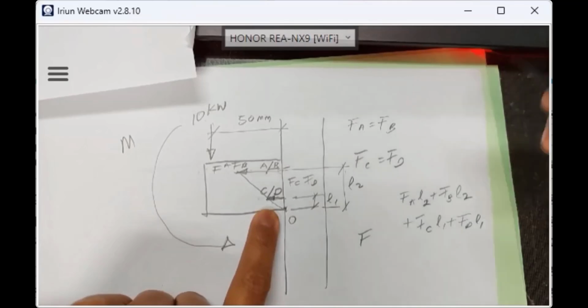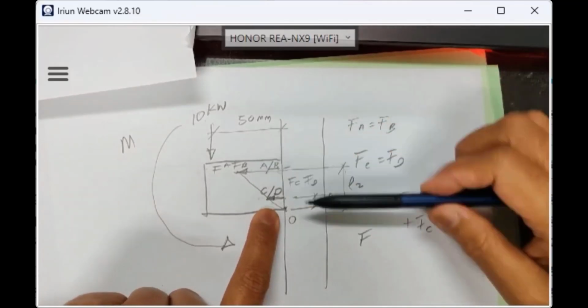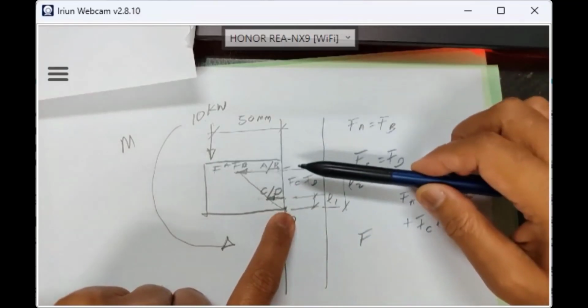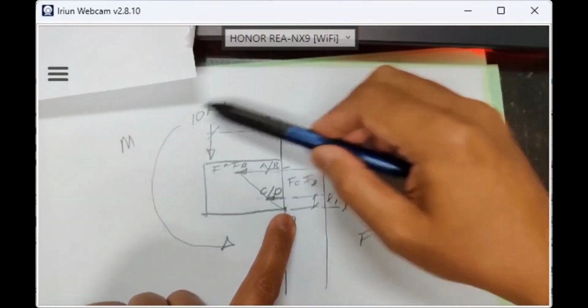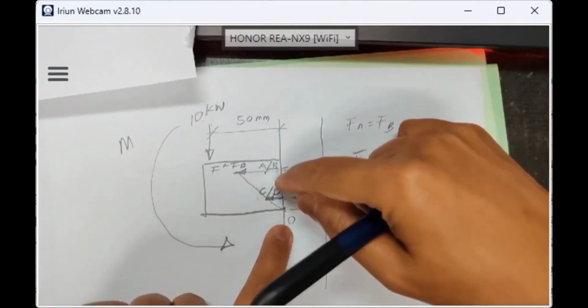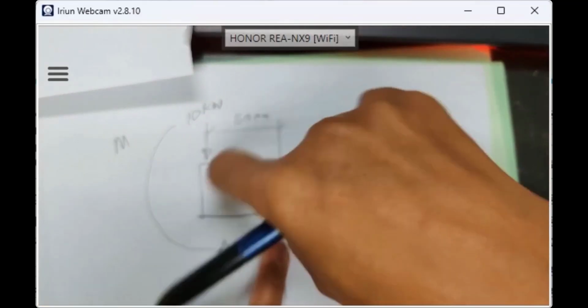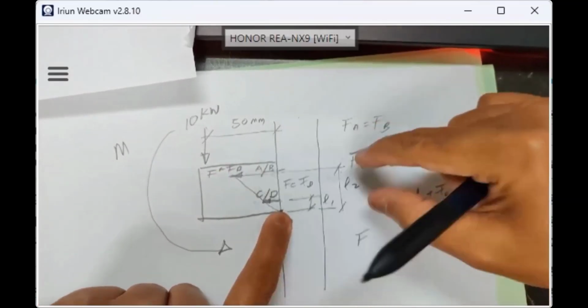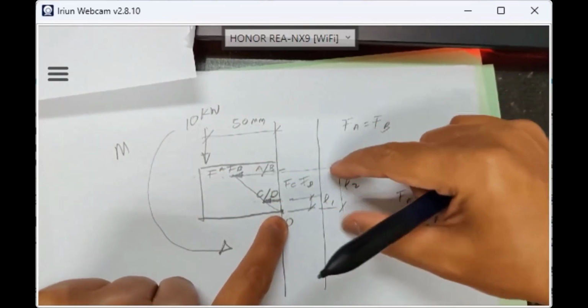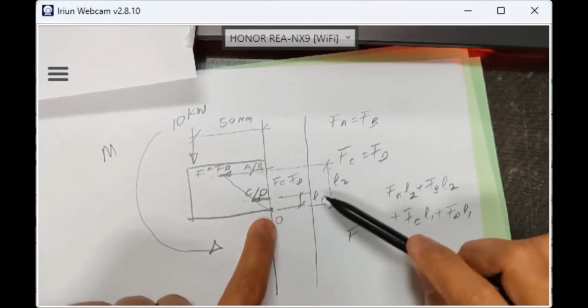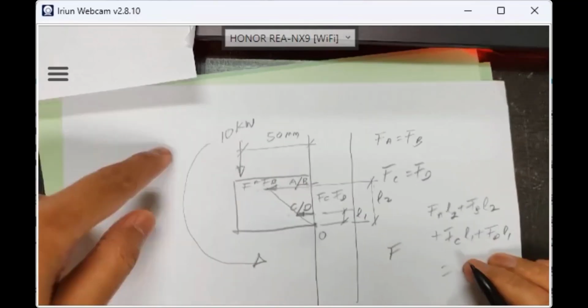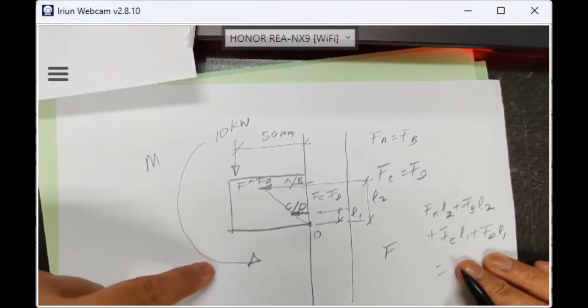Alright. All this one, FA times L2 plus FB times, this is a pivot, it produces individual moment, right? Because the total is 500 kilonewton meter, FA times L2, FB times L2 plus FC times L1, this one shorter, FD times L1, add it, total equal to the total moment, 500 kilonewton meter.